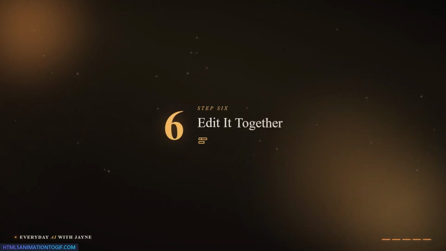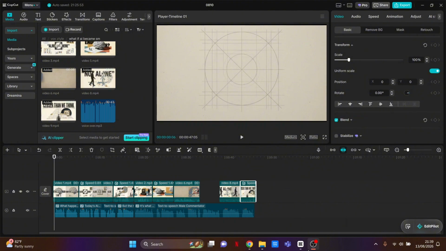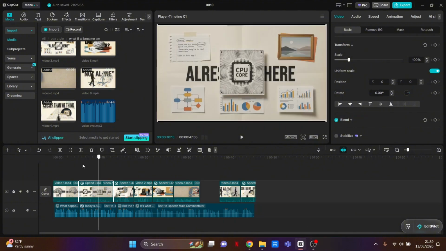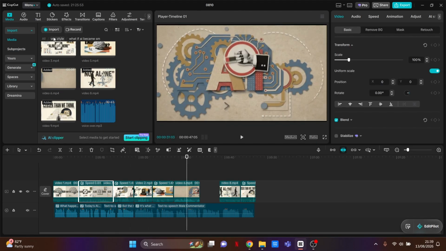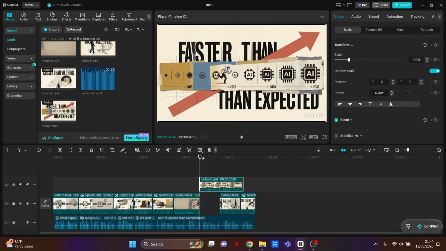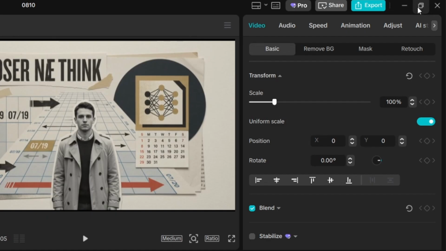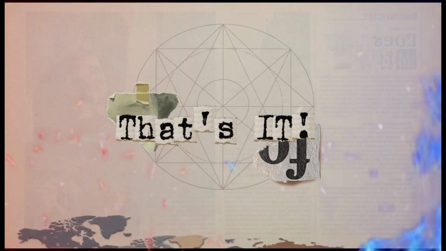Now, the 6th step, which is editing everything together. On your video editor, for me, I use CapCut. You put in your voiceover on the last line and then put all your scenes that you've generated one after the other. Make sure that what is showing on the screen matches with what your voiceover is saying, and then you click export. And that is it, guys. The final video is ready.